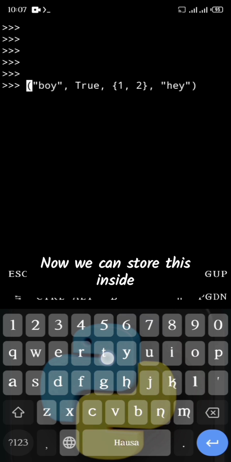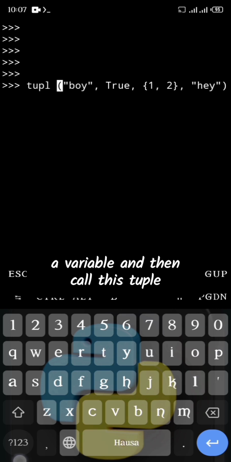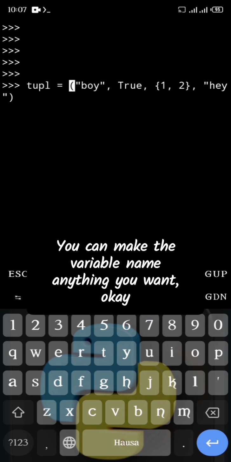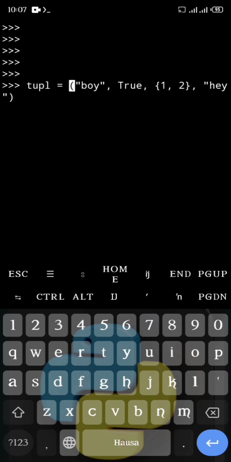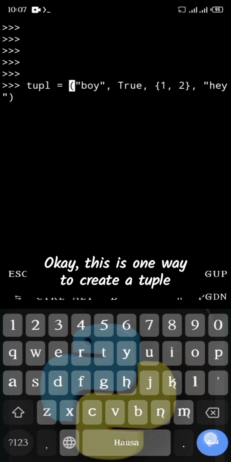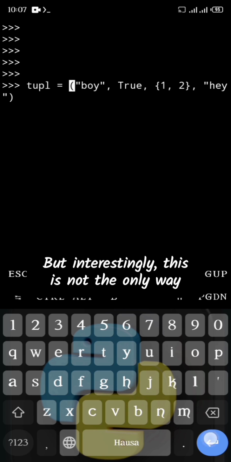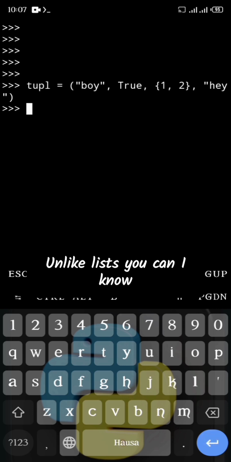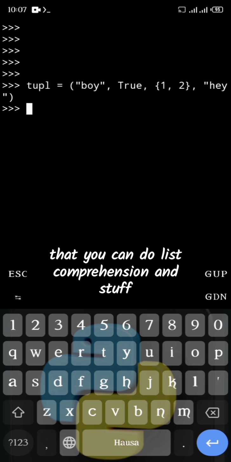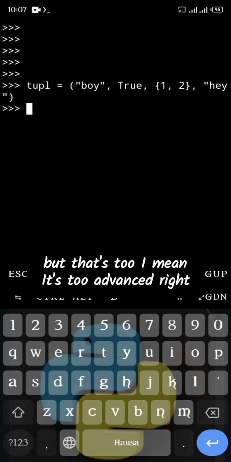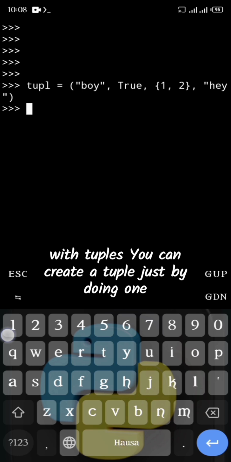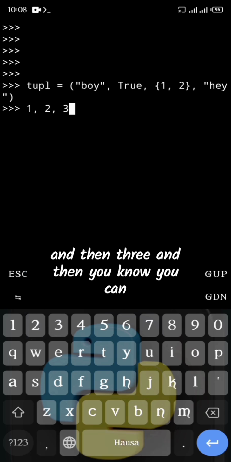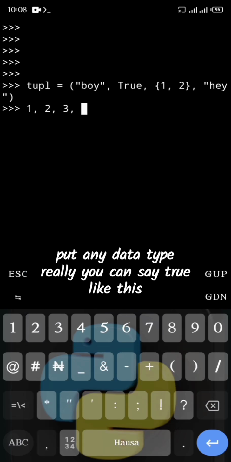Now we can store this inside a variable and call it tuple or something like that. You can make the variable name anything you want. You don't have to name it a certain way. Name it however you please. This is one way to create a tuple, but interestingly, this is not the only way. Unlike lists, where you can do list comprehension, which is too advanced, with tuples you can create a tuple just by typing one, then two, then three, and you can put any data type really.